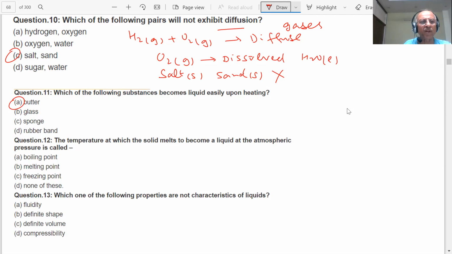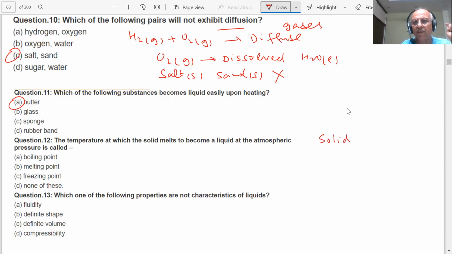There is more here. So the correct answer is butter. Next question: the temperature at which solid melts to become a liquid at atmospheric pressure. Boiling point, melting point, freezing point, and none of these. What is that? Melting point.